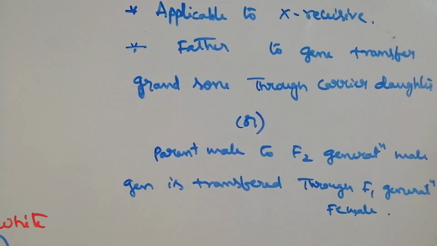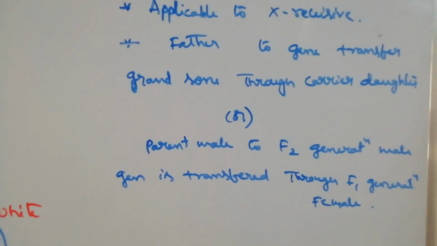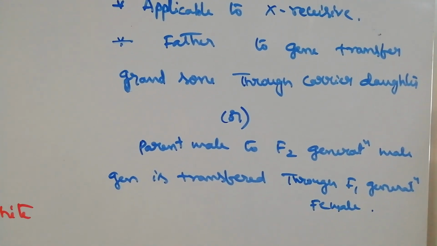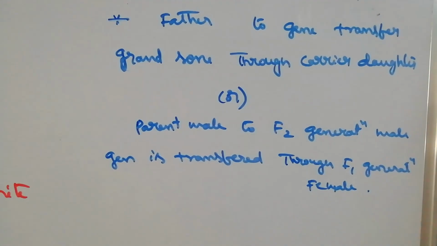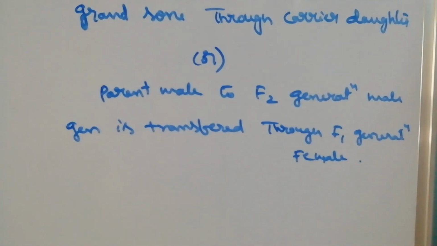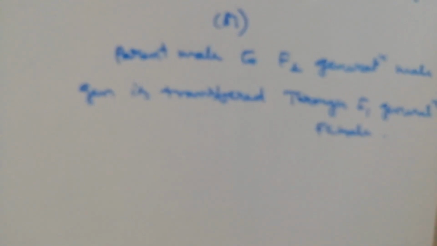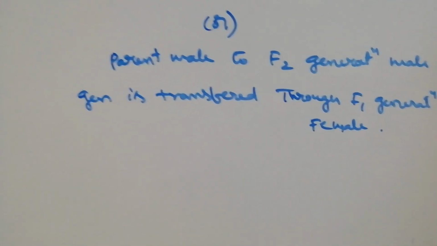The father's gene is transferred to the grandson through the carrier daughter. If the father has a disease, it is carried to the grandson through the carrier daughter, or we can say the gene is transferred from the parent male to the F2 generation male through the F1 generation female.